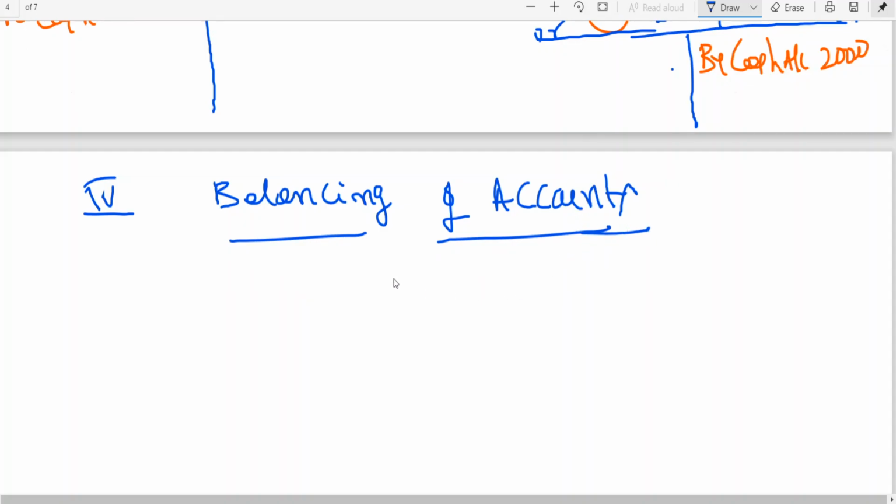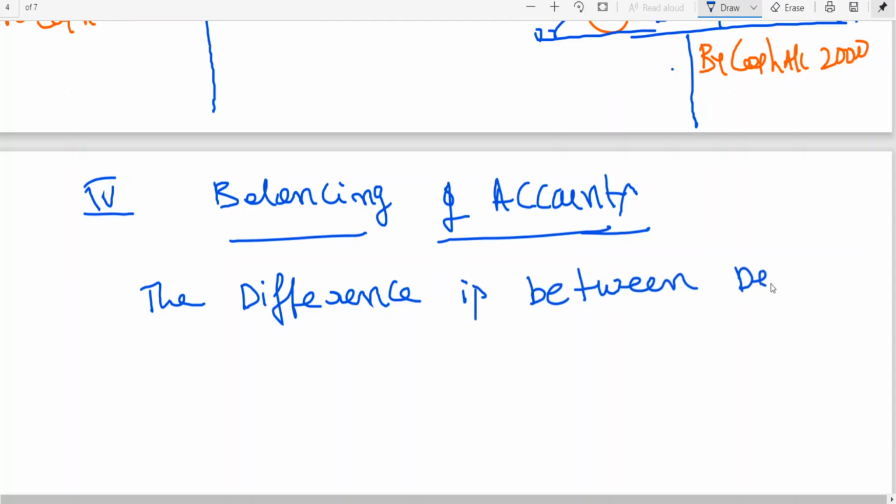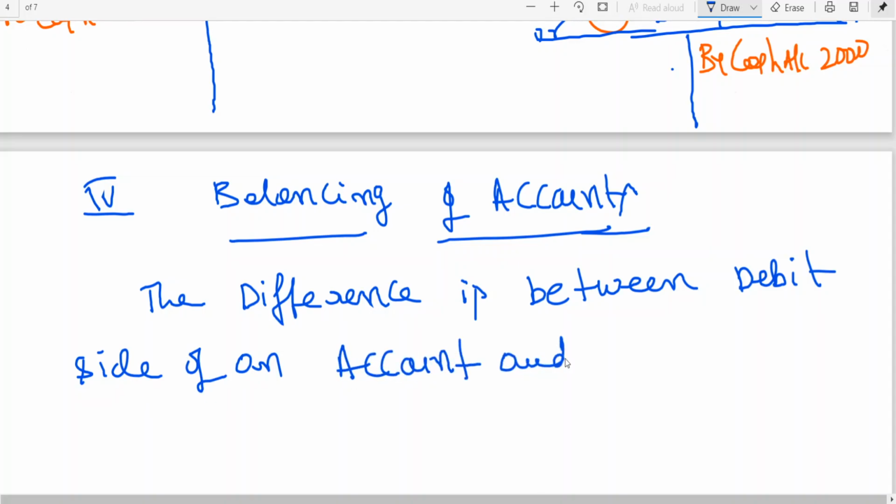Balancing of accounts. How to go for balancing of accounts? See, balancing is the difference between the debit side of an account and the credit side of an account.